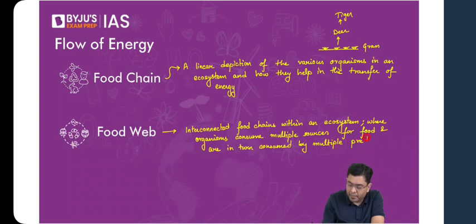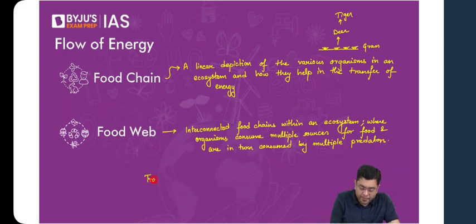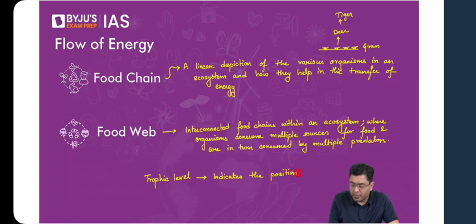Now, the place that an organism occupies in that chain or in that network of energy flow through the food chain or food web, that is what is referred to as the trophic level for any organism. So trophic level indicates the place that an organism occupies within the food chain. So when you hear about the term trophic level, it indicates the position that an organism occupies in the food chain.